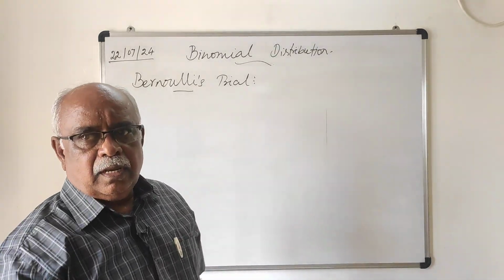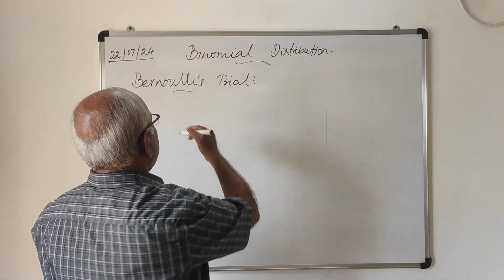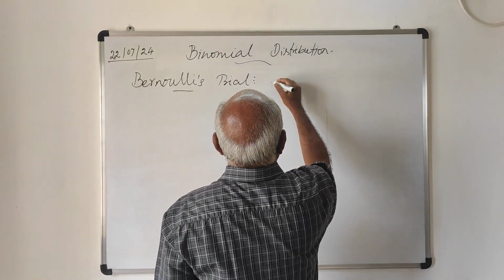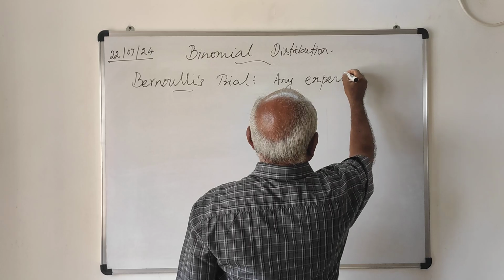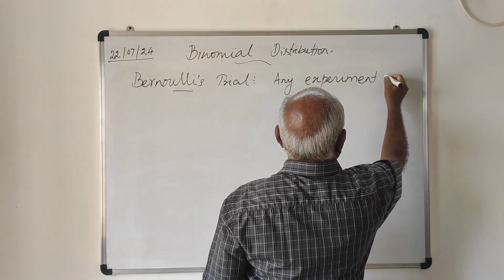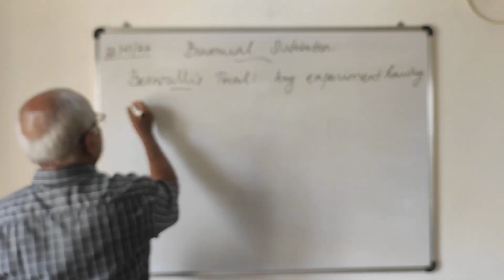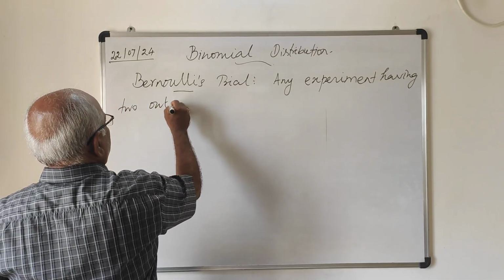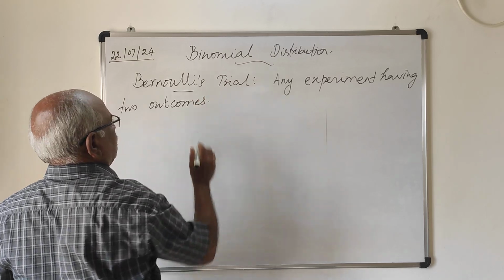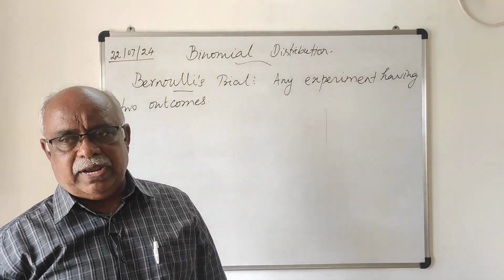Bernoulli trial means any random experiment having two outcomes. Only two outcomes are there for a Bernoulli experiment or Bernoulli trial.